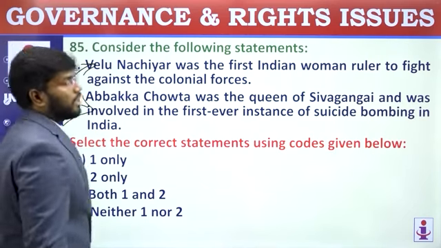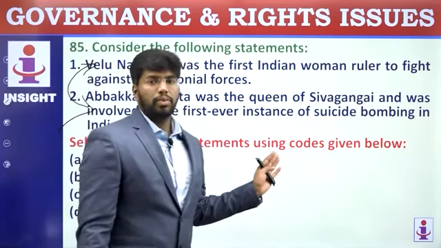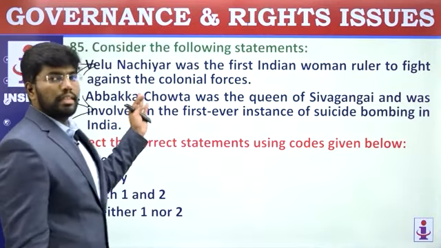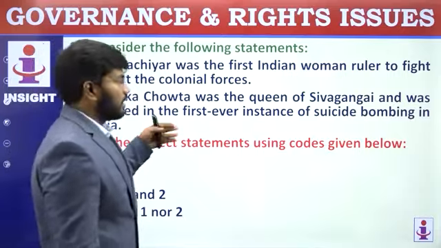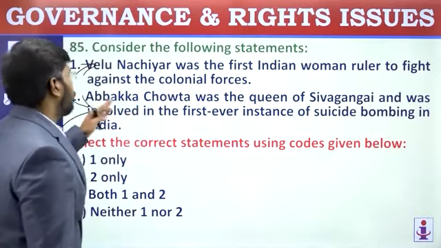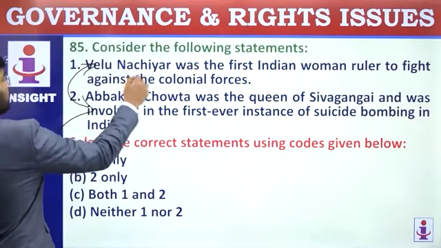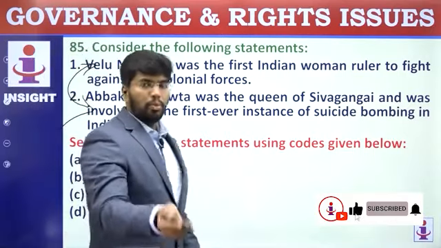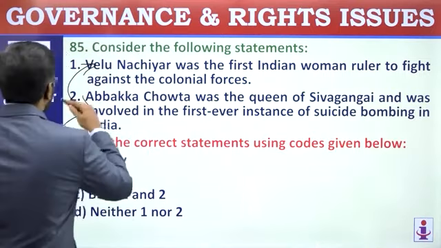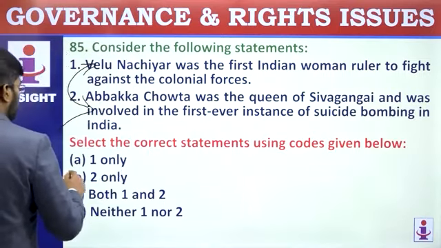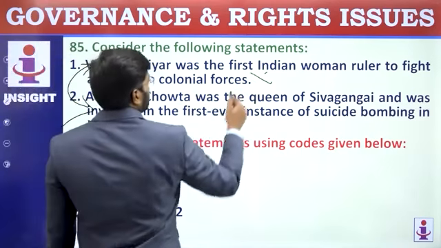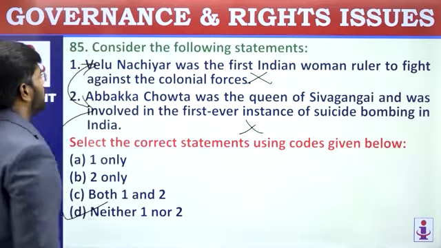Because presently, Prime Minister Modi ji has honored Velu Nachiyar's recognition in his speech. So, PIB, there was a notification on it. So, try to remember this. Who is Velu Nachiyar in Tamil Nadu, which kingdom, what she did. Just go over a backdrop on that. So, answer is neither 1 nor 2. They are asking for correct statements. Both are wrong. Both have to be interchanged.